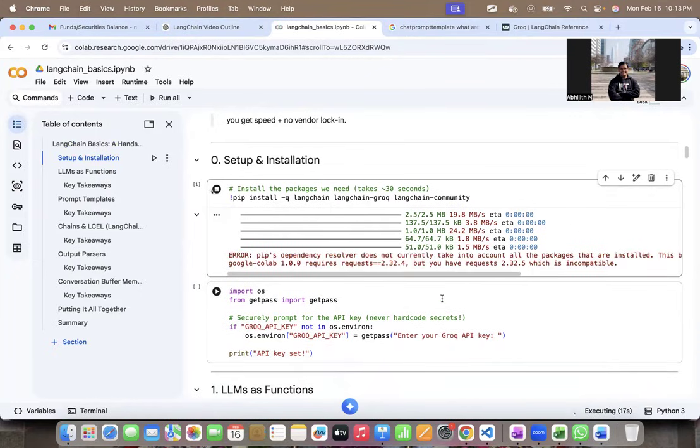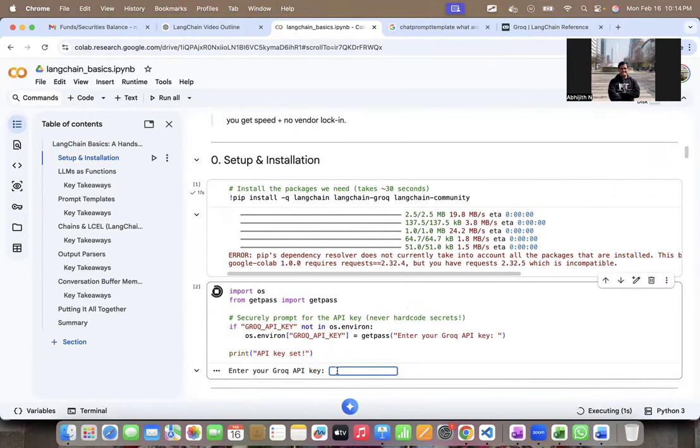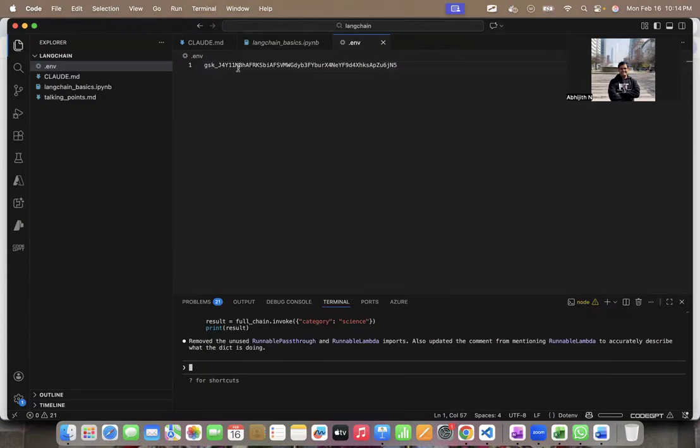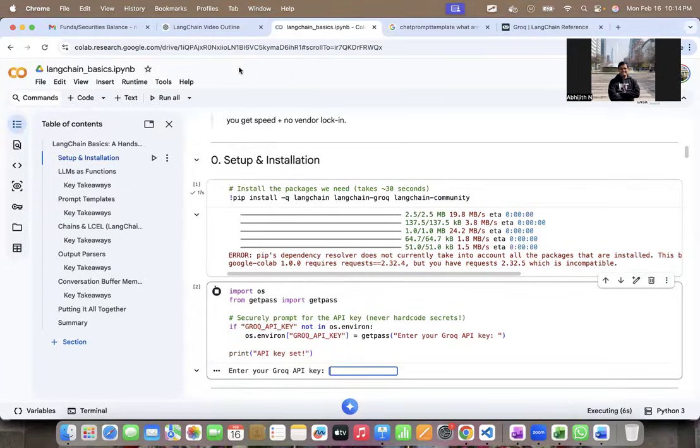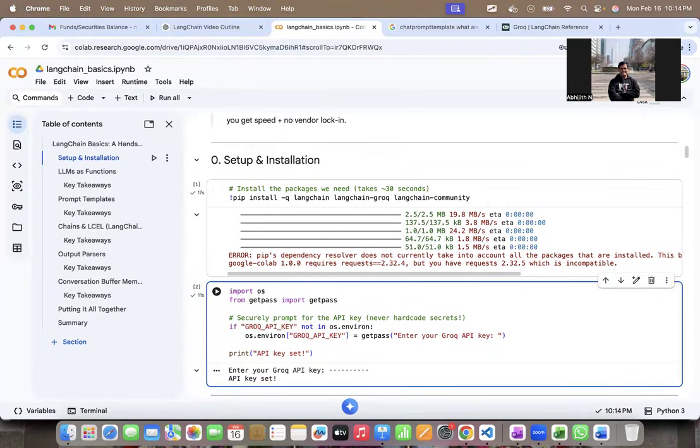Now, once this installation is complete, I want to pass the API key, which is used to connect to this Groq server. For that, I have this os.environ with the Groq API key, and I pass that API key right now. In this box, I can quickly paste the API key. I've already created the API key. So if I hit enter, the API key is set.